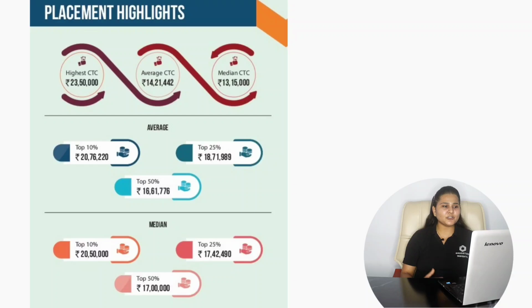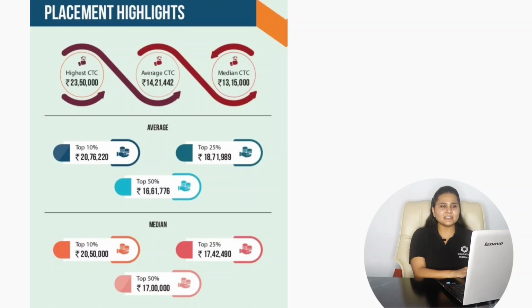If we consider the median, the top 10% candidates have a median salary package of 20.50 lakhs per annum, the top 25% candidates have a median salary package of 17.42 lakhs per annum, and the top 15% candidates have a median salary package of 17 lakhs per annum.